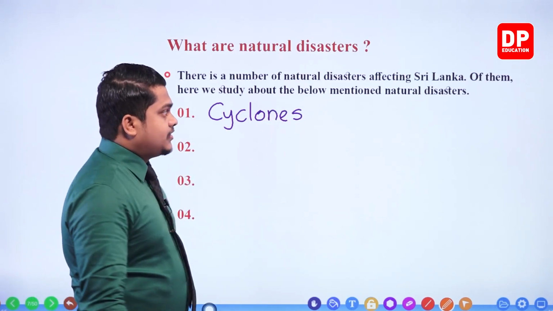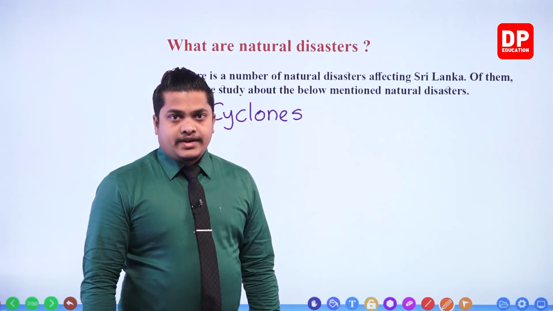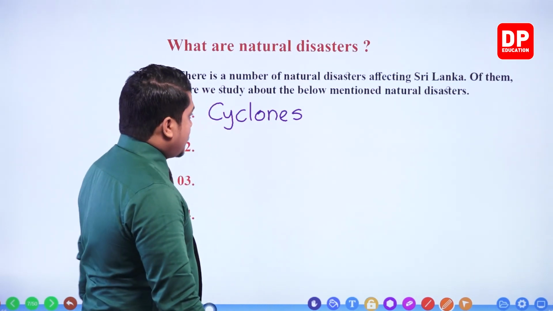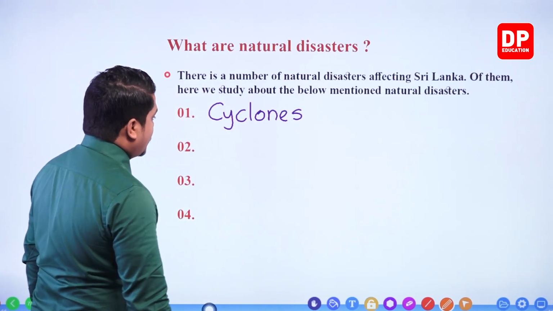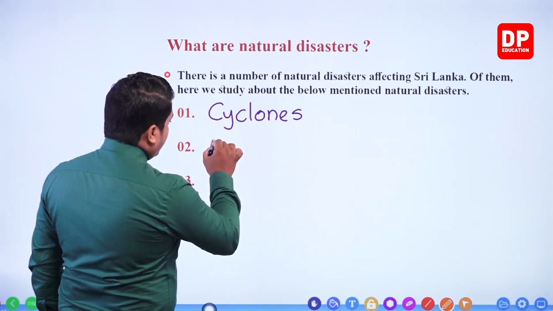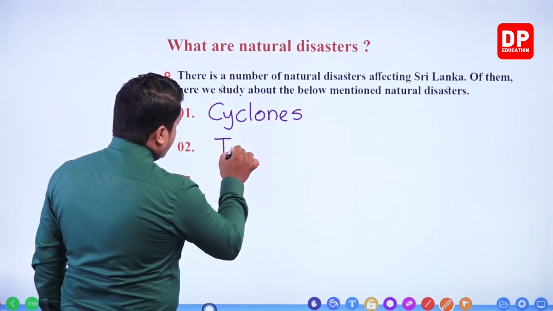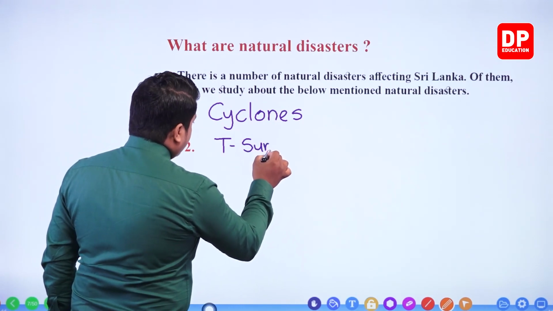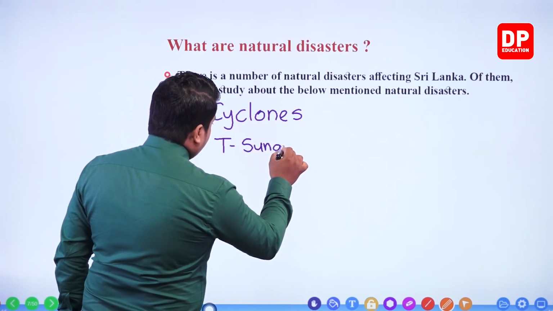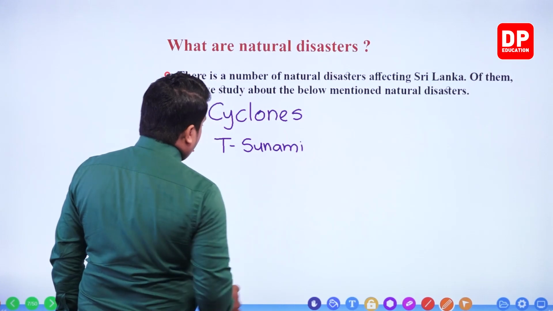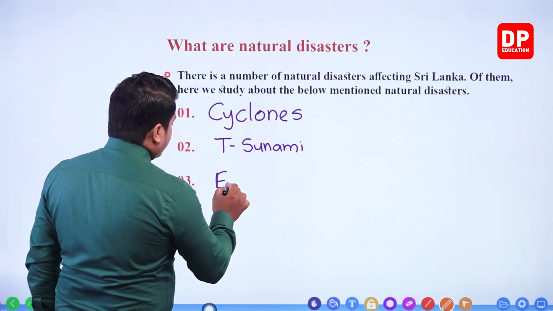Cyclones. First of all, we'll be learning about cyclones. Then, my dear children, we'll be learning about tsunami waves. Then after that, earthquakes.